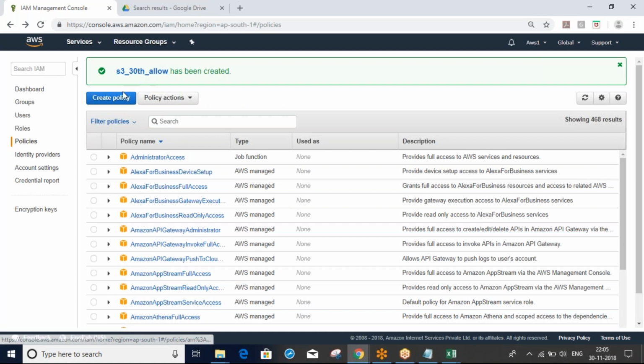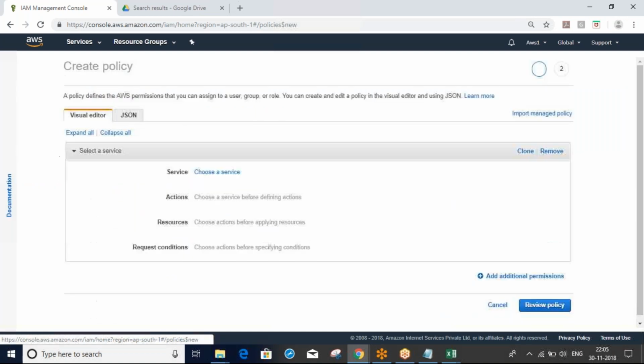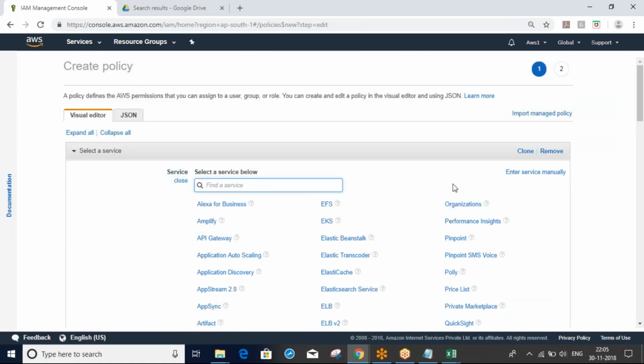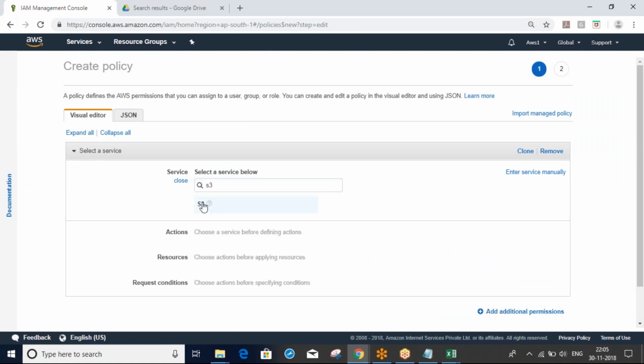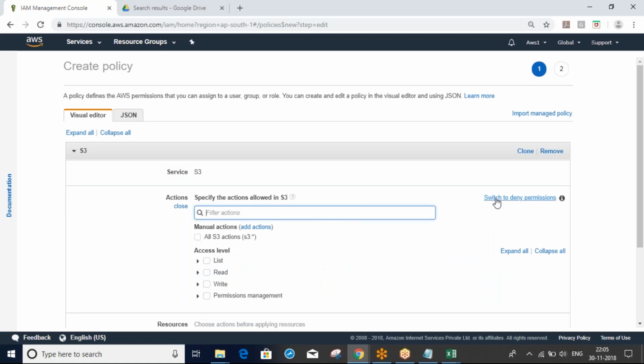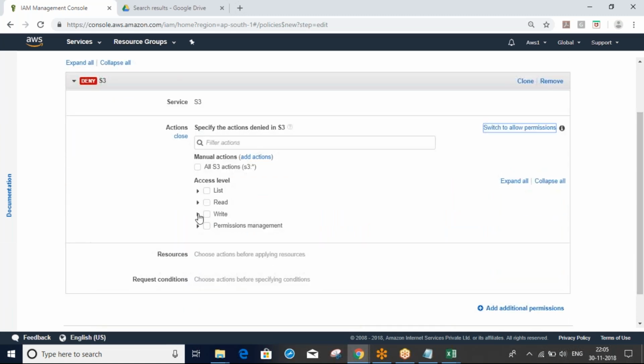So now I created the allow rules. If you want to create deny rules, we can create deny rules also. You can see here, switch to deny permissions. If you click this, then it will create the deny rules. You can see here, deny rules. Same thing here also. Whatever you want, as per your requirement, you can.